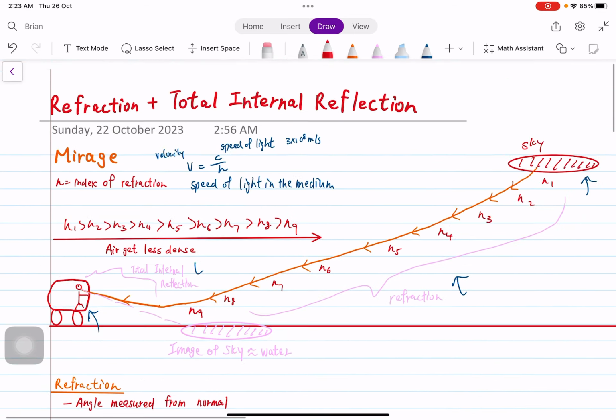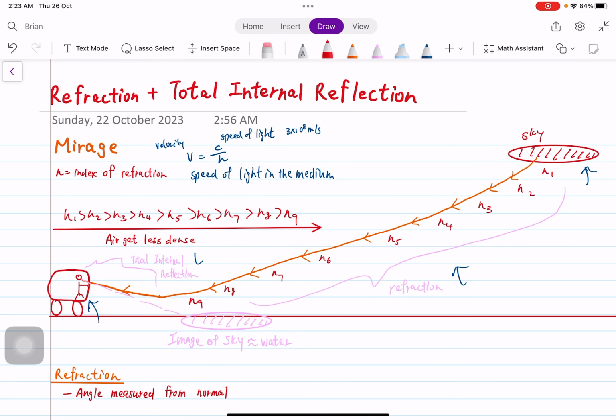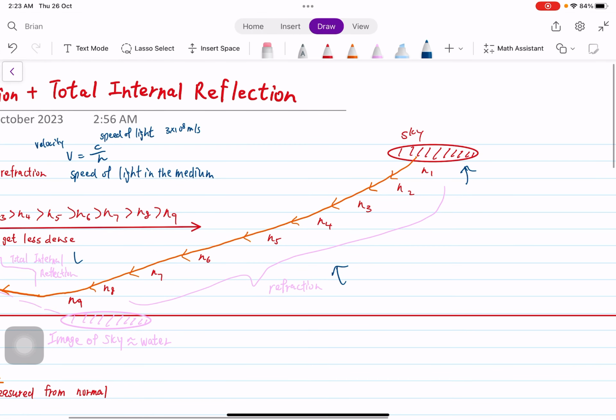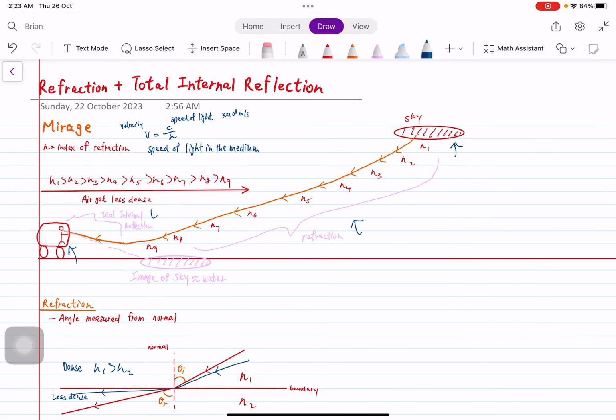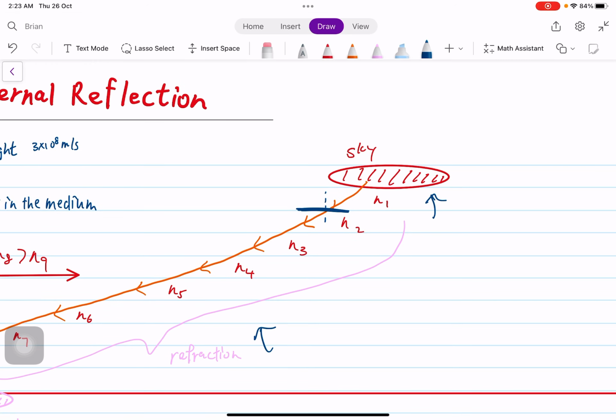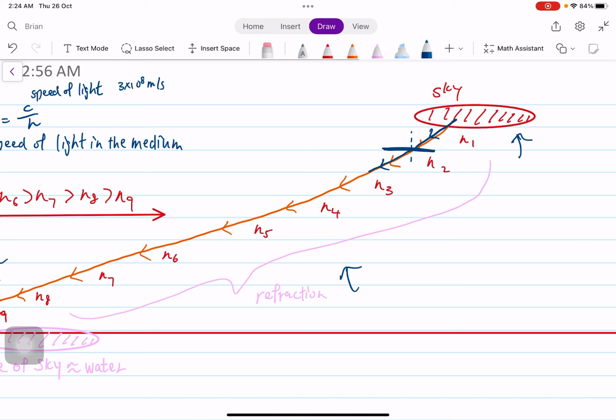So going back to the mirage example to illustrate how refraction and total internal reflection occur. We always have to remember that in a mirage, the air gets less dense, and we're traveling from a denser medium to a less dense medium. So as the ray of sky travels from n1 to n2, this would be the normal, this would be the boundary. We have layers of air, just say it's horizontal. So this would be the incident ray, this would be the refracted ray. It's going to bend away from normal. And then as we go from n2 to n3, we do the same thing, and it's going to bend more because it's going to be less dense.